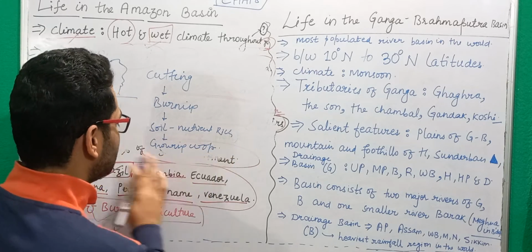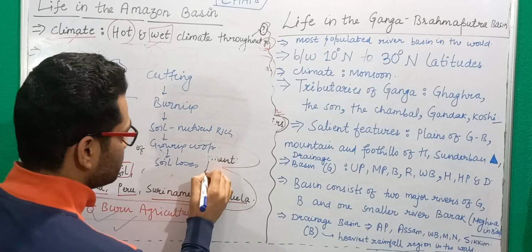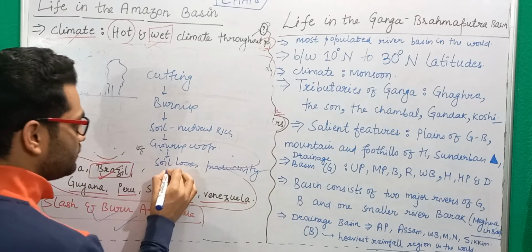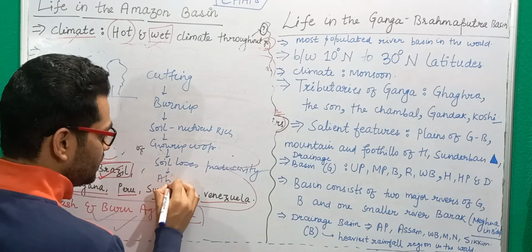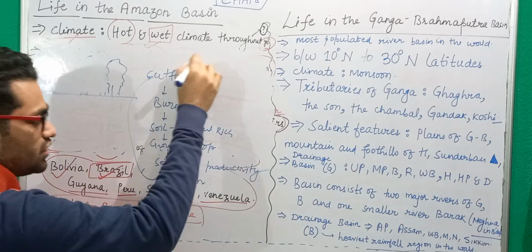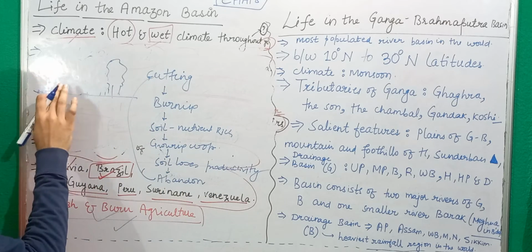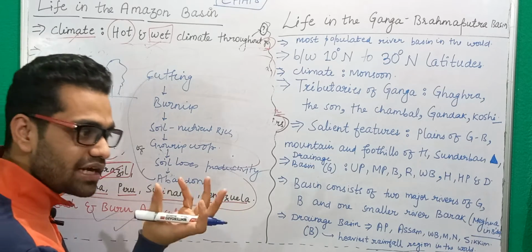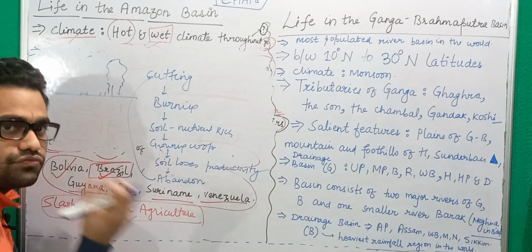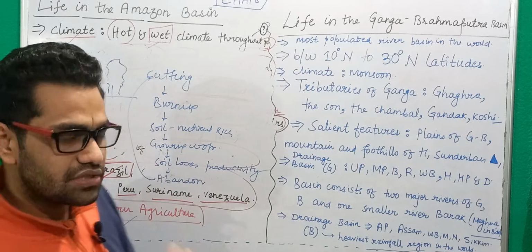And then when this area gets infertile, the soil loses its productivity, so then what are you doing here? You are going to abandon this area, and you will move to a new area where you will repeat these same activities again. And what will happen after 3 to 4 years? The soil of this area will again regain fertility, will regain nutrients, and these people will again move to this area. So this process occurs continuously.